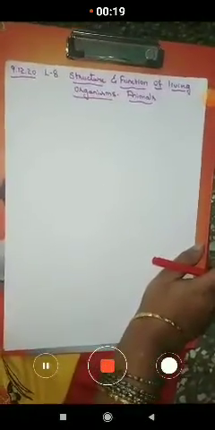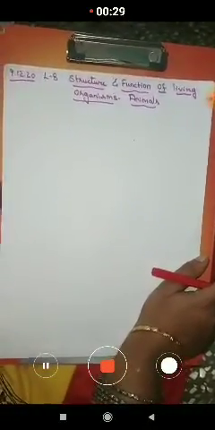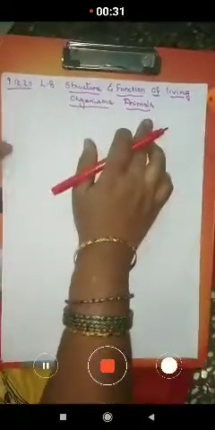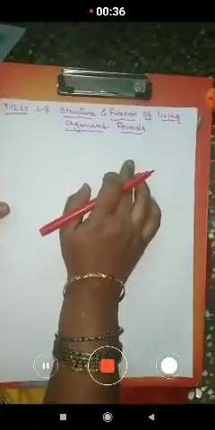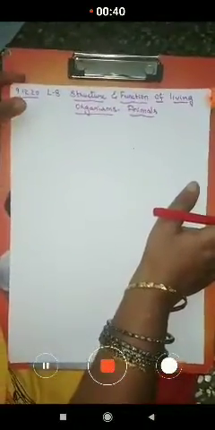In the last class, we started the lesson, children, lesson number 8, structure and function of living organisms, animals. So, we have finished lesson number 7. Now we are moving on to lesson number 8, that is, we are going to learn about the animals. In this class, we started the first topic, the digestive system. So we shall just recall it and we'll move on further.